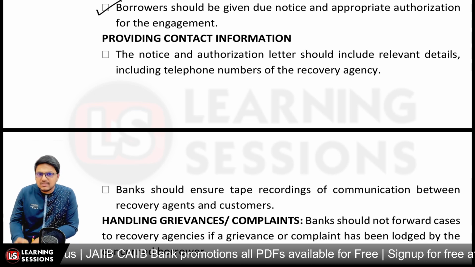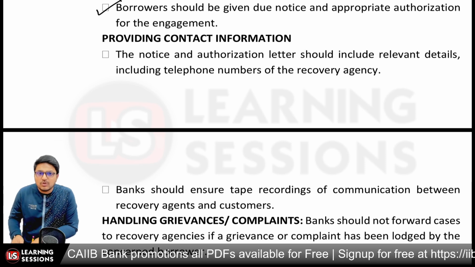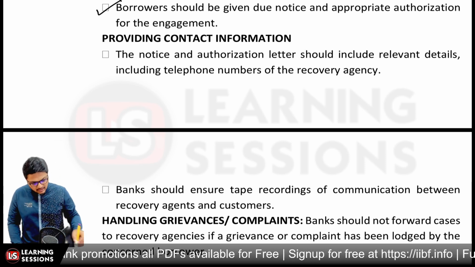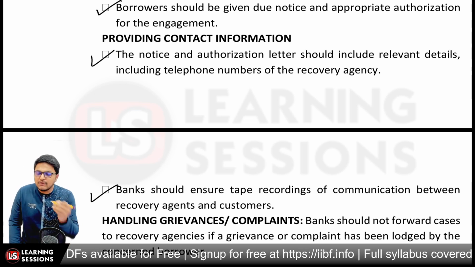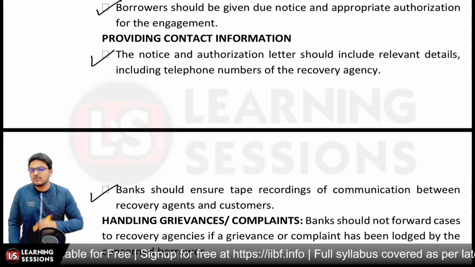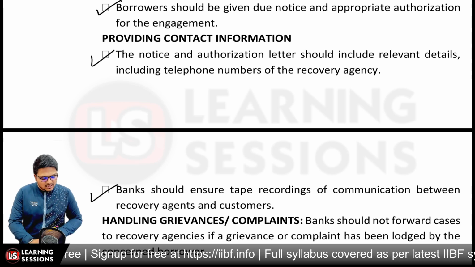So notice and authorization should include relevant details related to phone numbers of the recovery agency, and the bank should ensure tape recordings of the communication between the recovery agents and customers. So if there is any telephonic communication, it must be recorded, whatsoever the communication between the recovery agents and the customers, right?